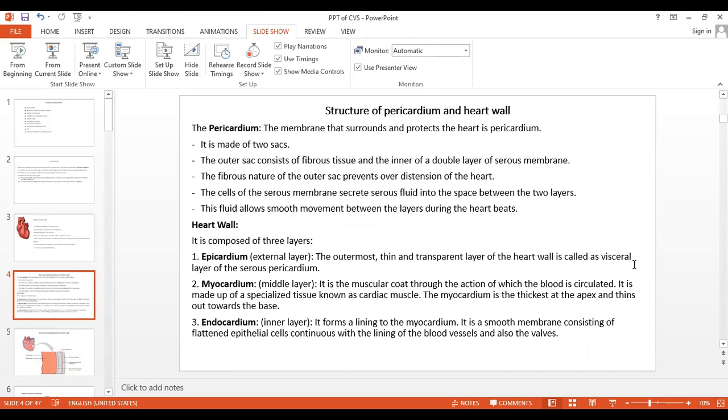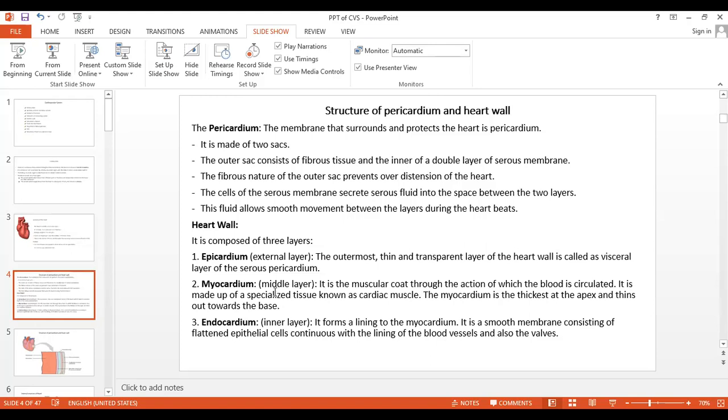The second, the middle layer, is the main one, the myocardium. It is the muscular coat through whose action the blood is circulated. Here the main activity takes place.